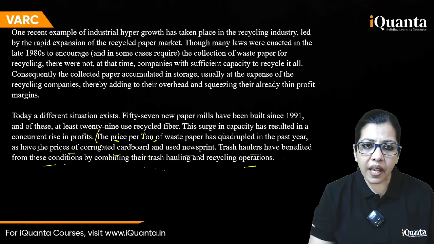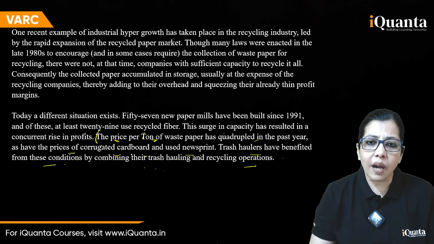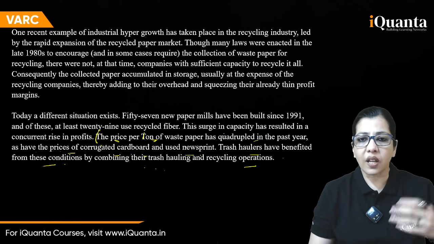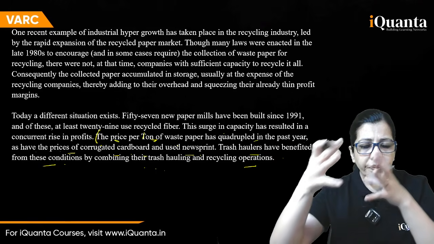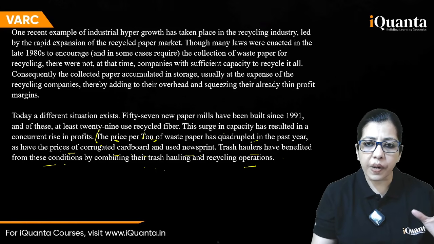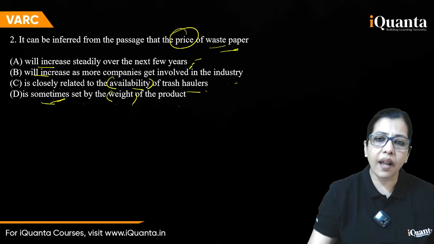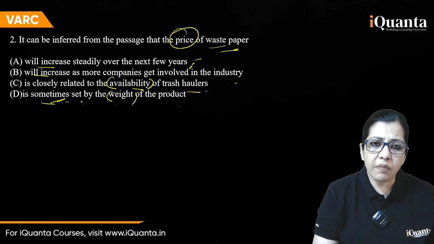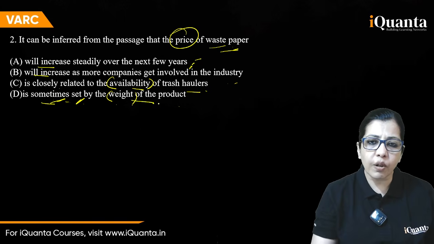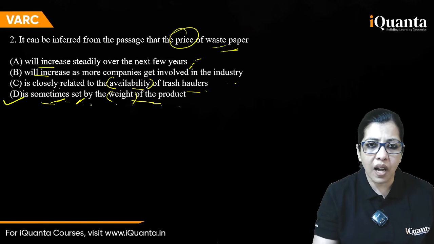The price has quadrupled, for corrugated cardboard and also used newsprint. So he's talking about what is being sold and how much. So per ton has quadrupled. The question is asking what it is connected to. Is it sometimes sold according to the weight of the product? That is true according to the passage. So this should be your answer.